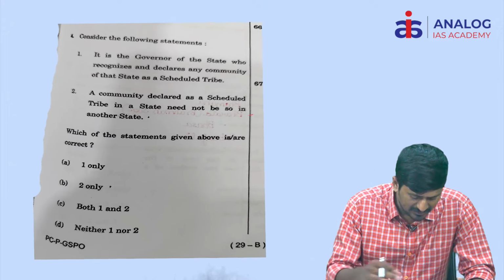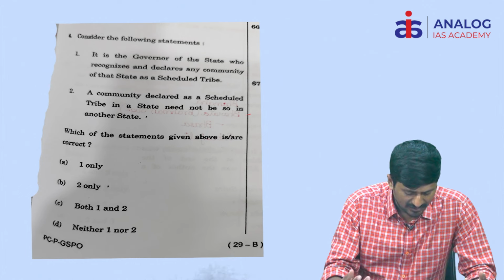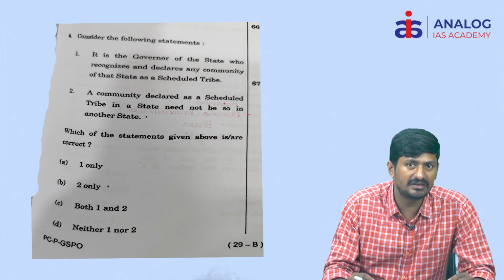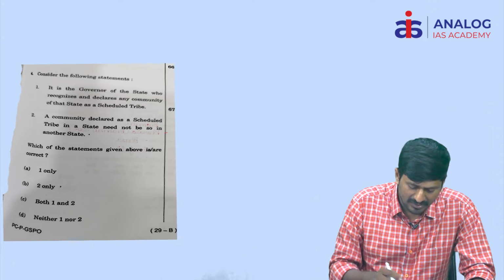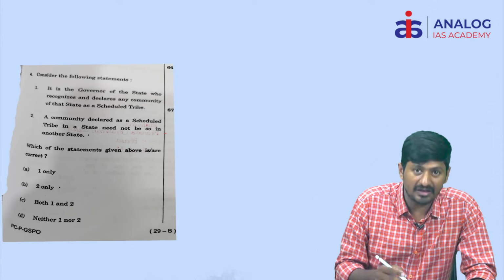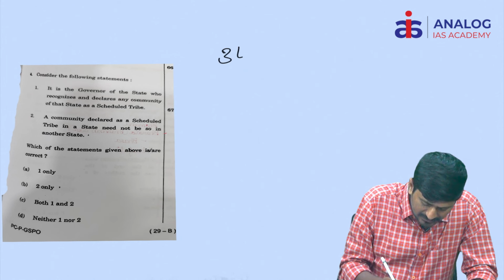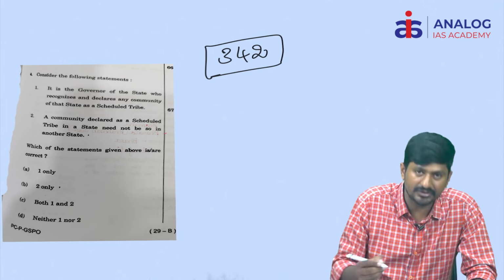Coming to the next question, consider the following statements. It is regarding the governor's power, as well as who would recognize the scheduled tribe category, who would designate a community whether it belongs to scheduled tribe category or not. You must always remember a basic article under the scheme of constitution, that is article 342 of the constitution.